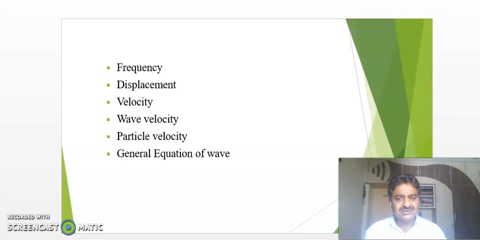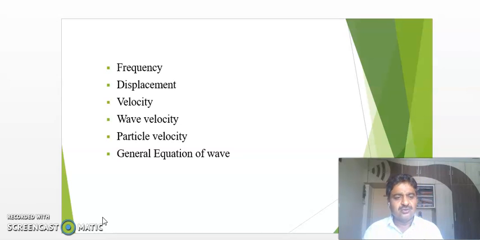By what velocity it is going to propagate in the medium, that is said to be wave velocity. And every particle on the rope is moving up and down, up and down. It is not going to displace in the forward or reverse direction along the x-axis.